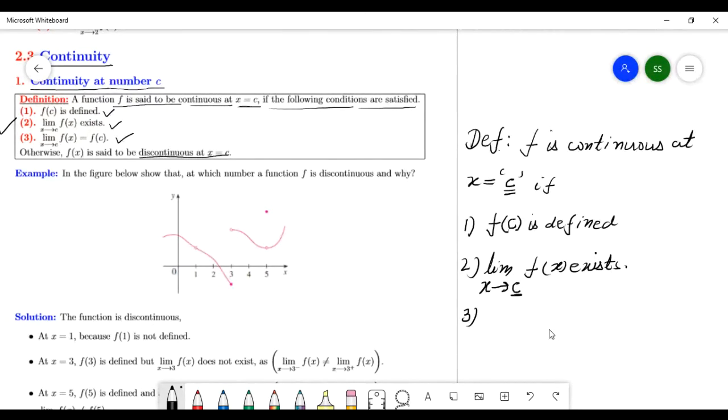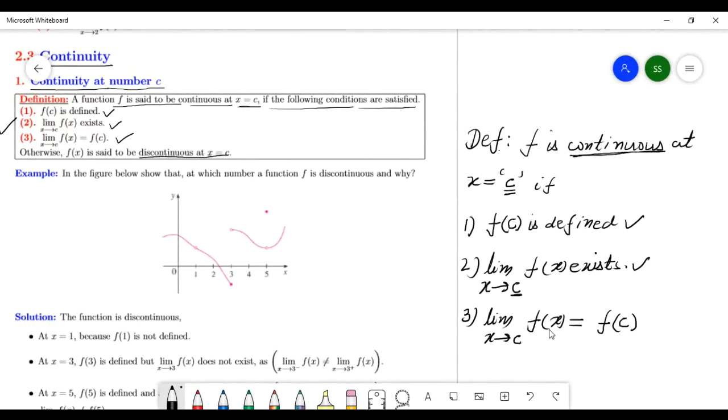And number three, conditions one and two the same, limit as x goes to C of f(x) equals this f(C). If the other three conditions are the same, then at this number C the function is said to be continuous.